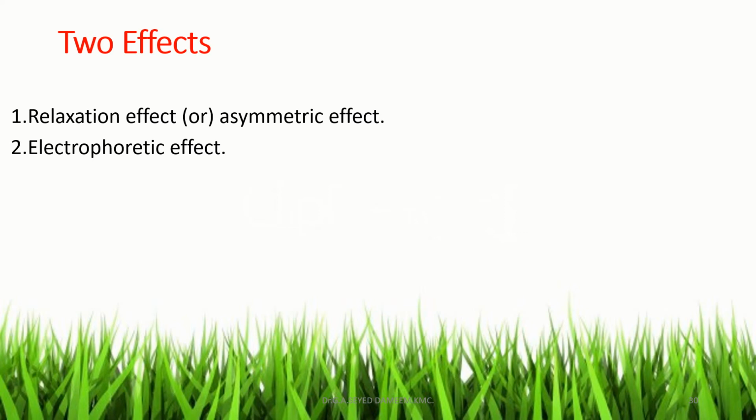The other is the electrophoretic effect. By considering these two effects, Debye and Huckel derived an equation, and that equation was modified by another scientist, Onsager, and we get the final Debye-Huckel-Onsager equation. That is a famous equation to explain the nature of conductance of strong electrolytes with dilution.